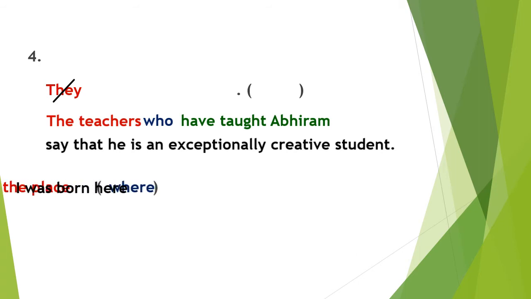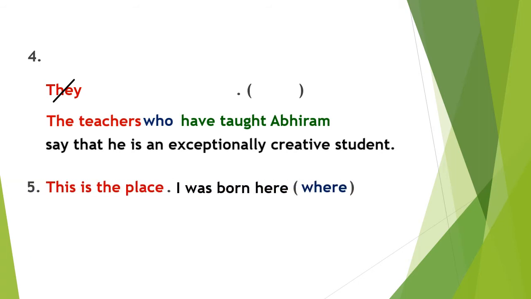Let's see another example. Fifth one. This is the place. Full stop. I was born here. Full stop. Combine the sentences using where.